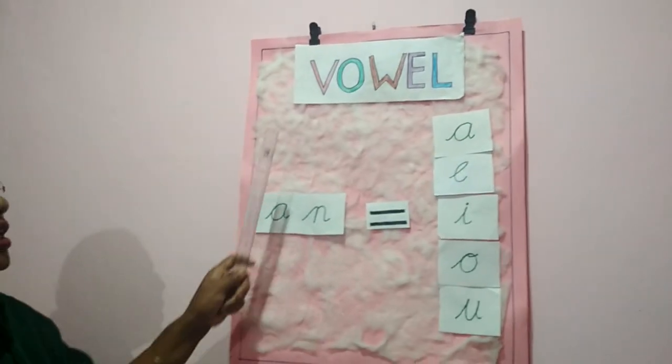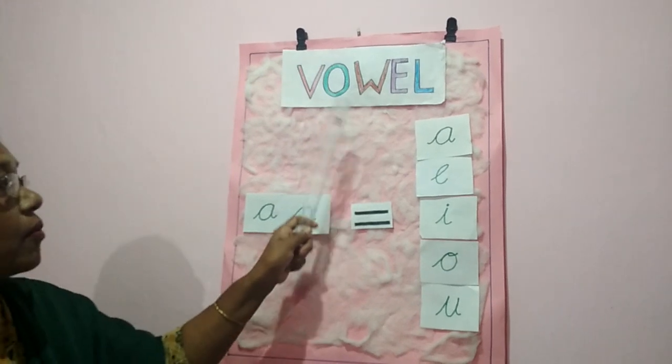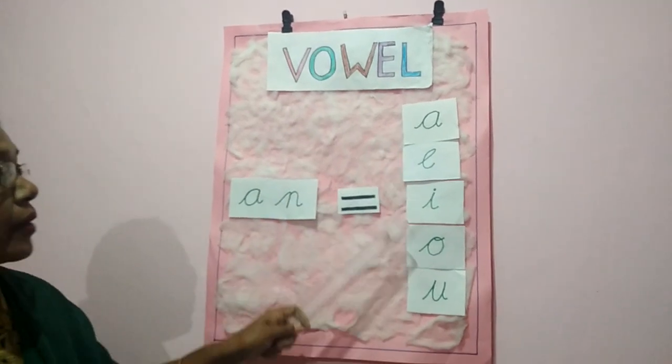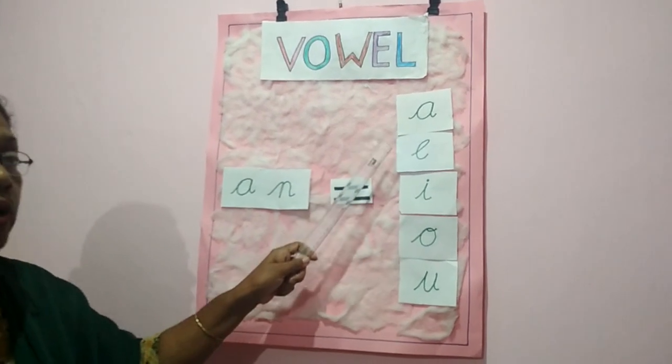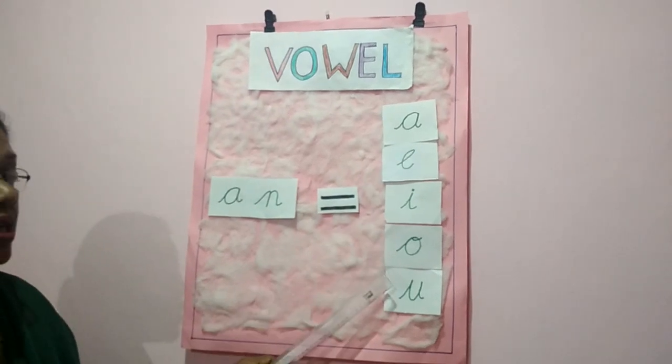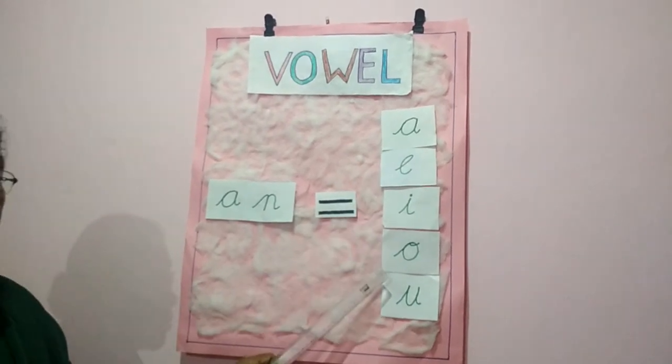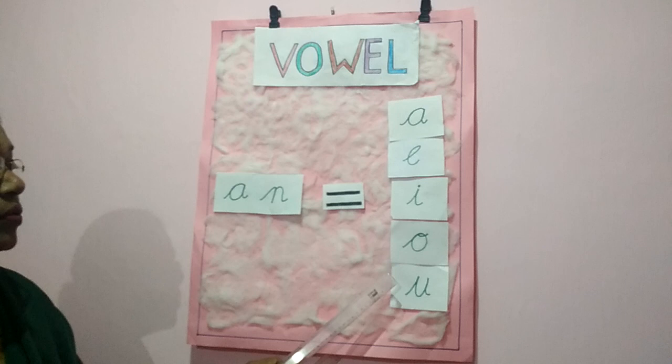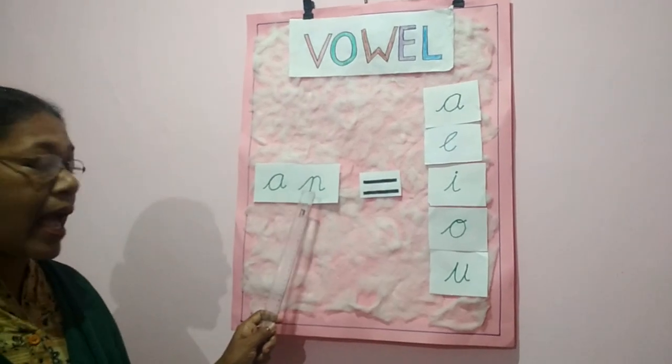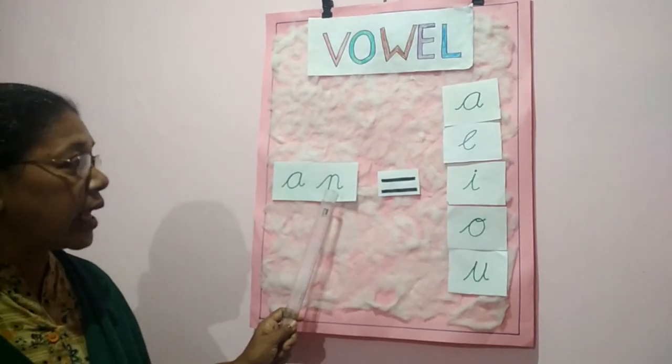Okay, now we'll see the vowels. We have already learned vowels. Now what are the vowels? A, E, I, O, U. Whenever the beginning letter of any word is one of these letters, then we put an in front of that.